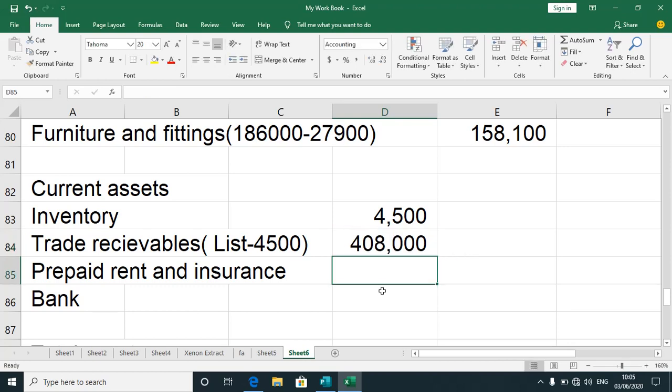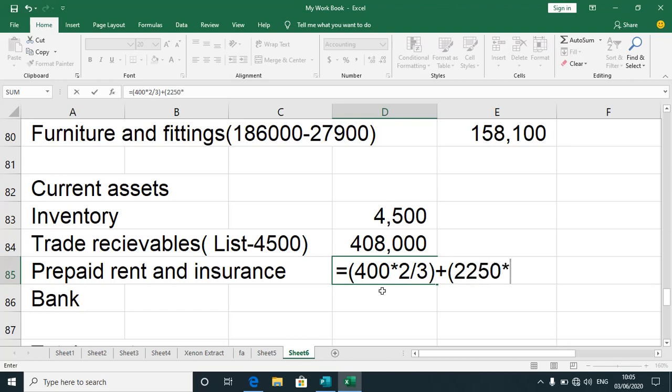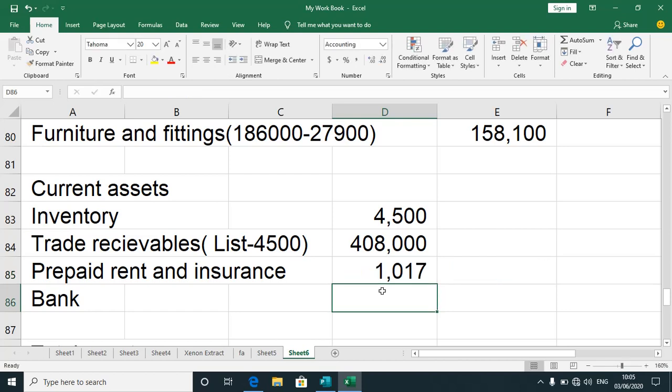Then we have got prepayments. So what I remember was we had a prepayment of 400 by 2 over 3 plus a 2250 by 1 over 3. Okay, when I do the maths, I'm finding a different figure here.